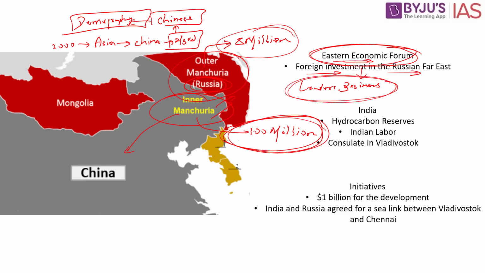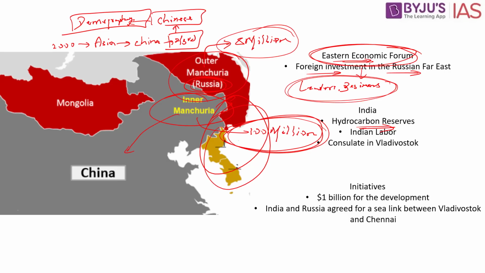Now the question is, what are the advantages for India in establishing the relationship between India and Russia on the Eastern Economic Forum front? We know that this region has a lot of hydrocarbon reserves, which means it is rich in oil. It also has timber, natural gas, gold and diamond.